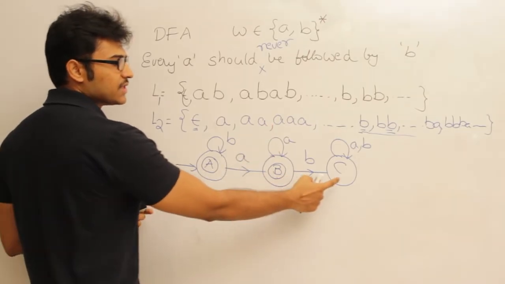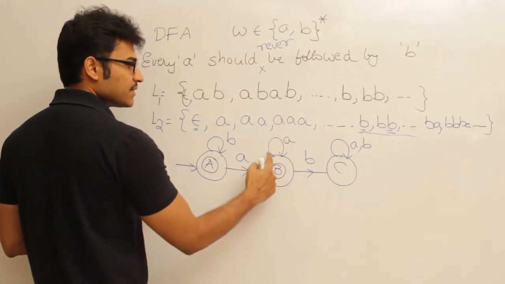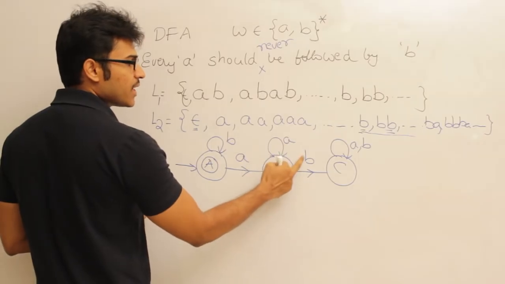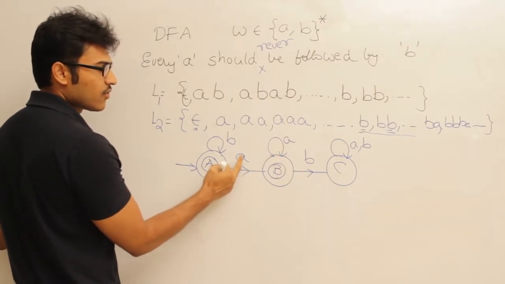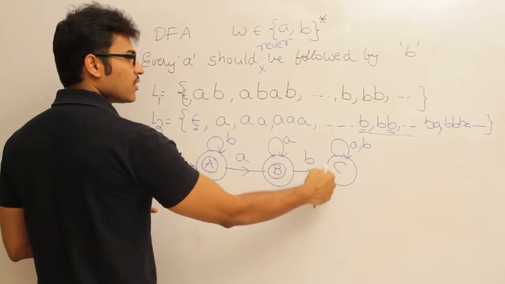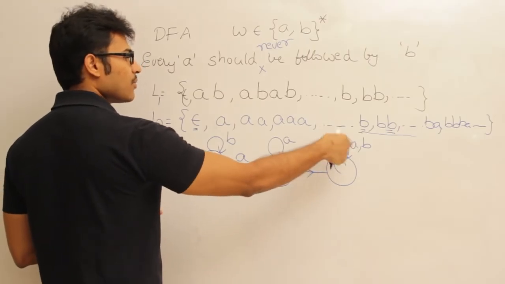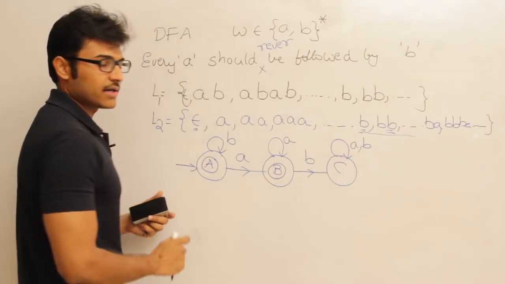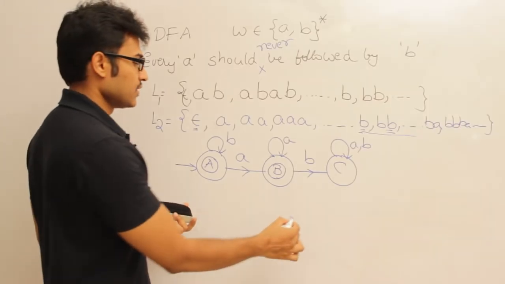Right? And what does C act as? C acts as, it has seen an A followed by a B. Therefore, it is not going to accept anything which is going to come after it. In fact, C is going to act as a dead state. So, this is the final DFA.